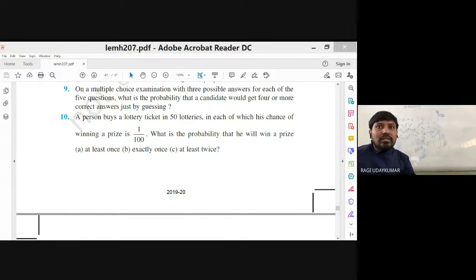At least twice is nothing but minimum 2 times, means 2 onwards up to 50 times. Probability of x equal to 2, probability of x equal to 3, up to probability of x equal to 50, the sum should be found. But instead of finding that, take 1 minus the probability of x equal to 0 and probability of x equal to 1, the sum you subtract, and you are going to get it. Like this. 11th question, you see.